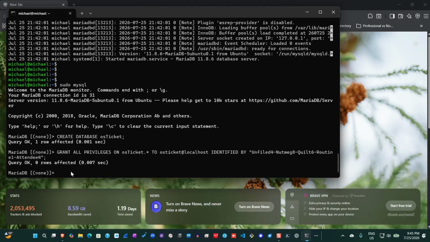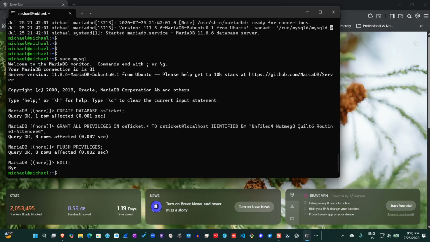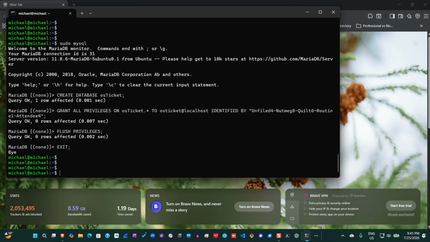So to do that, I use this command, flush privileges, and then I go ahead and exit the shell. Okay. All right, so that's been fixed, and so I will now proceed with the installation of osTicket.